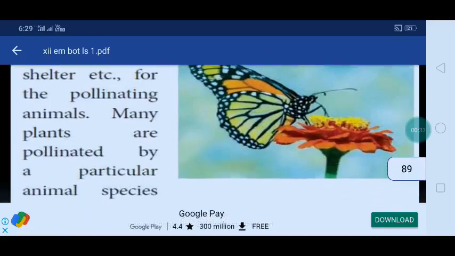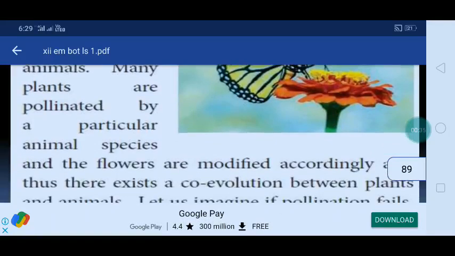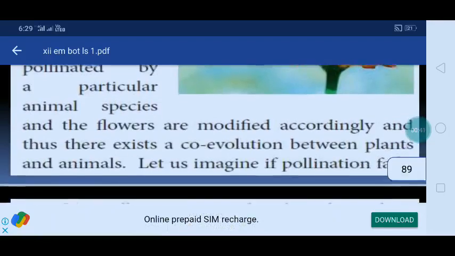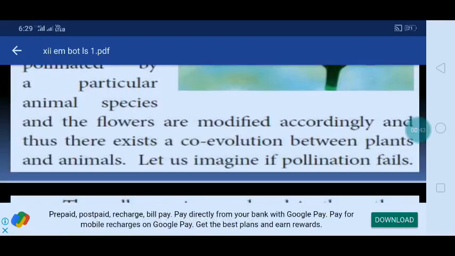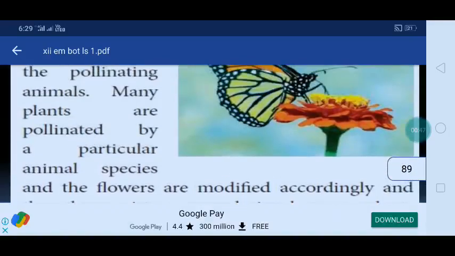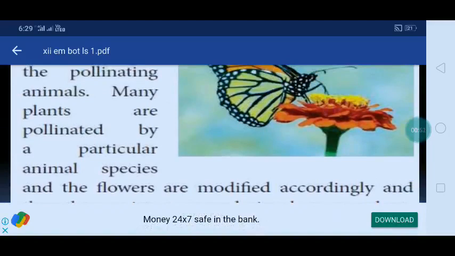Okay, many plants are pollinated by a particular animal species and the flowers are modified accordingly, and thus there exists co-evolution between plants and animals. Okay, let us imagine the pollination falls on various parts. It will disturb other characters, meaning no new individuals are produced in a plant's varieties.